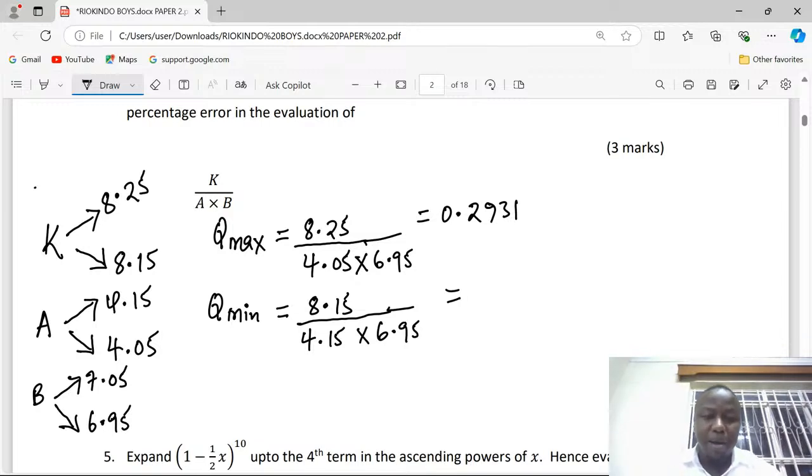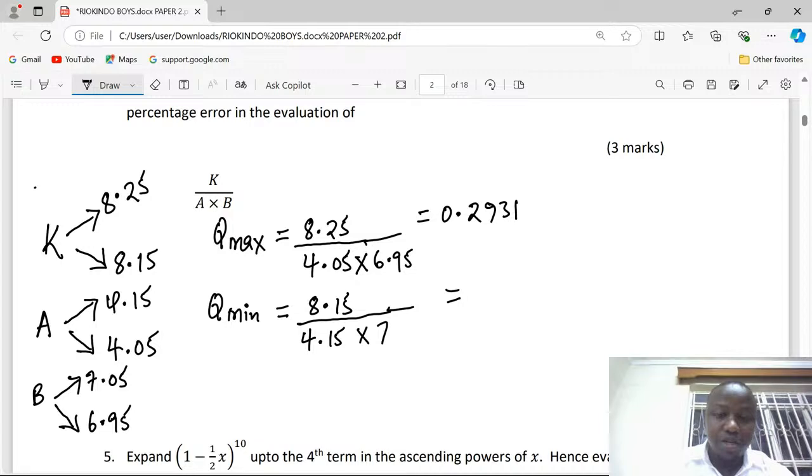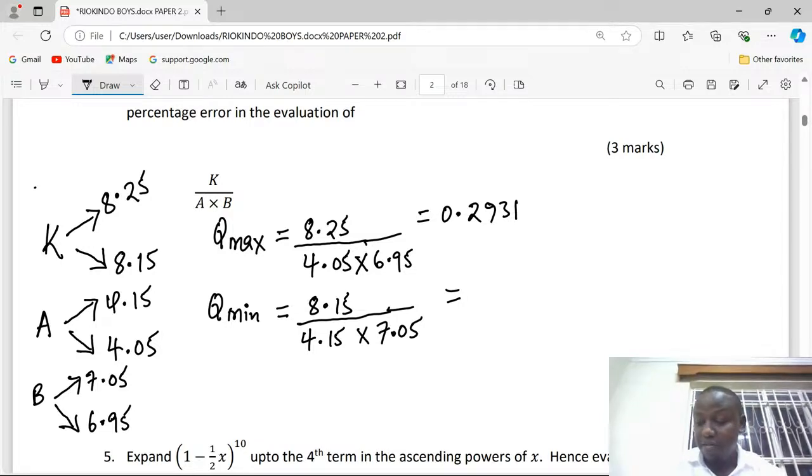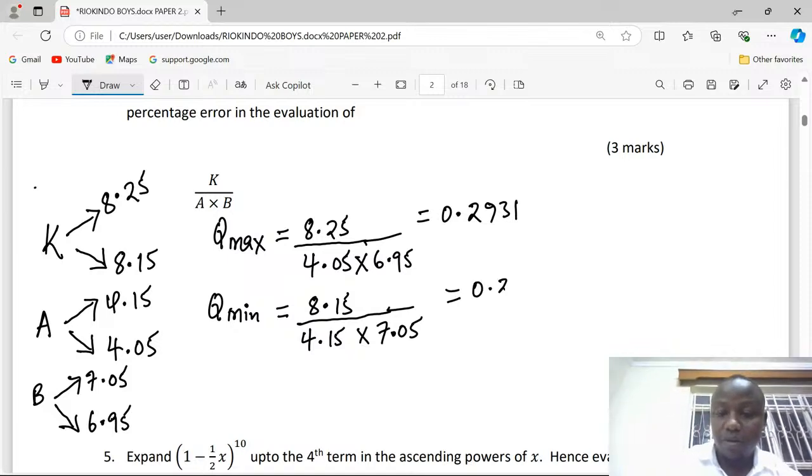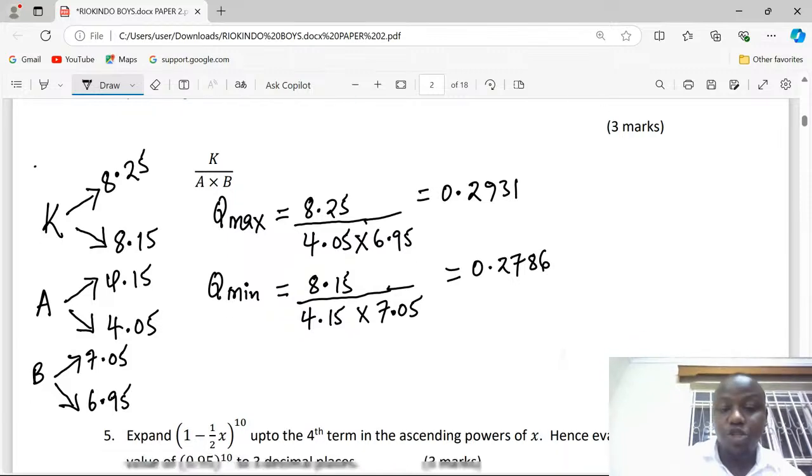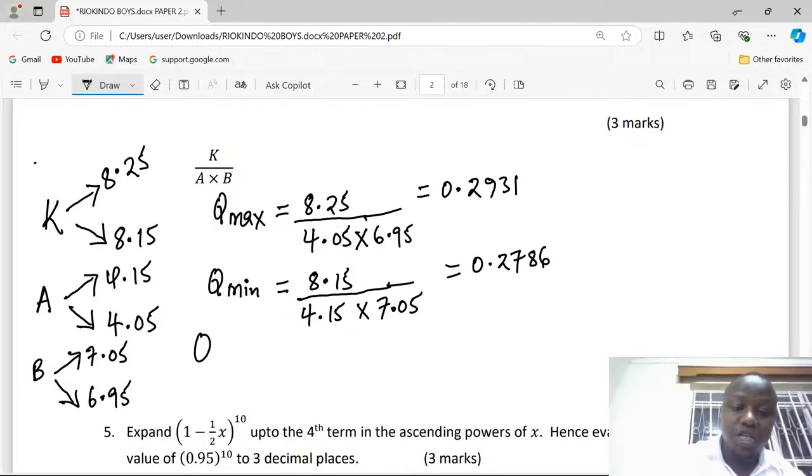For us to get the minimum, we have to multiply with the upper limits because we need a bigger divider. So 4.15 and 7.05. This will give us 0.2786. Then after this, now we can talk of the quotient, which is actually the working quotient.